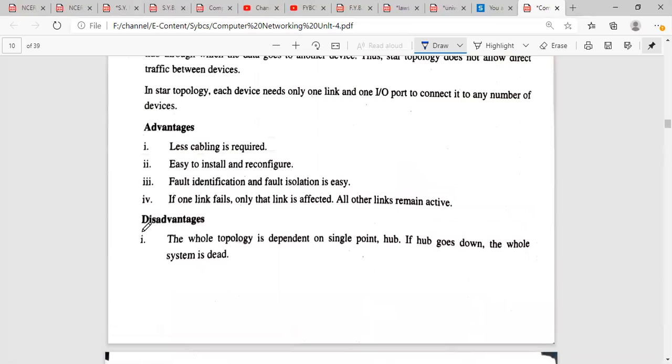But there are some disadvantages also of using the star topology. The whole topology is dependent on a single point, the hub. As we have seen, there is a central computer or central controller which is called a hub. If that controller goes down, or if there is any problem with that controller, the whole system is going to be dead. This is why the star topology is very critical to handle, if we can say that.